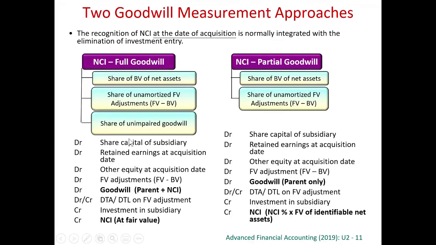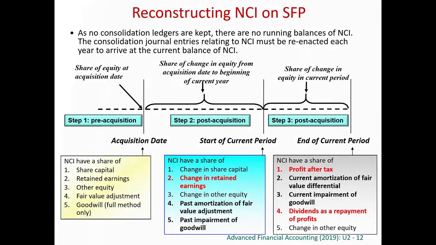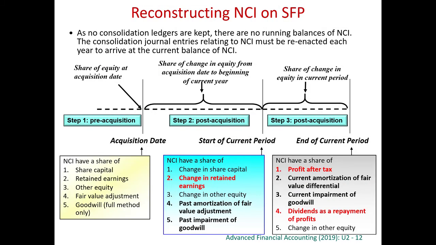From this pre-acquisition entry, from this entry at the day of acquisition, we have got the non-controlling interest at the day of acquisition. But of course, we have to prepare consolidation every year. So say for example, now it is 4 years after the day of acquisition. We need to know the non-controlling interest 4 years after the day of acquisition. And therefore, every year we have to allocate everything to non-controlling interest to obtain a new updated balance for the non-controlling interest. Therefore, we have to share everything.